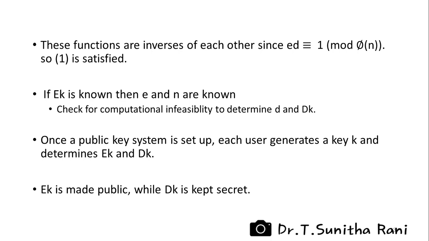Once the public key system is set up, each user can generate a key K and determine EK and DK. The encryption function EK is made public while DK is kept secret. If there is a problem with imposters, a trusted authority can be used to distribute and verify keys.